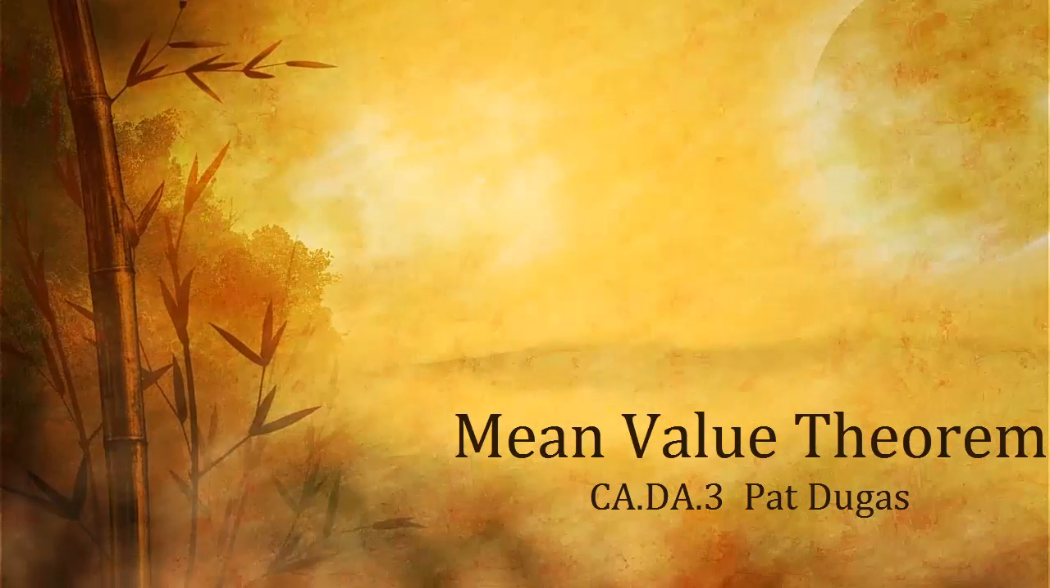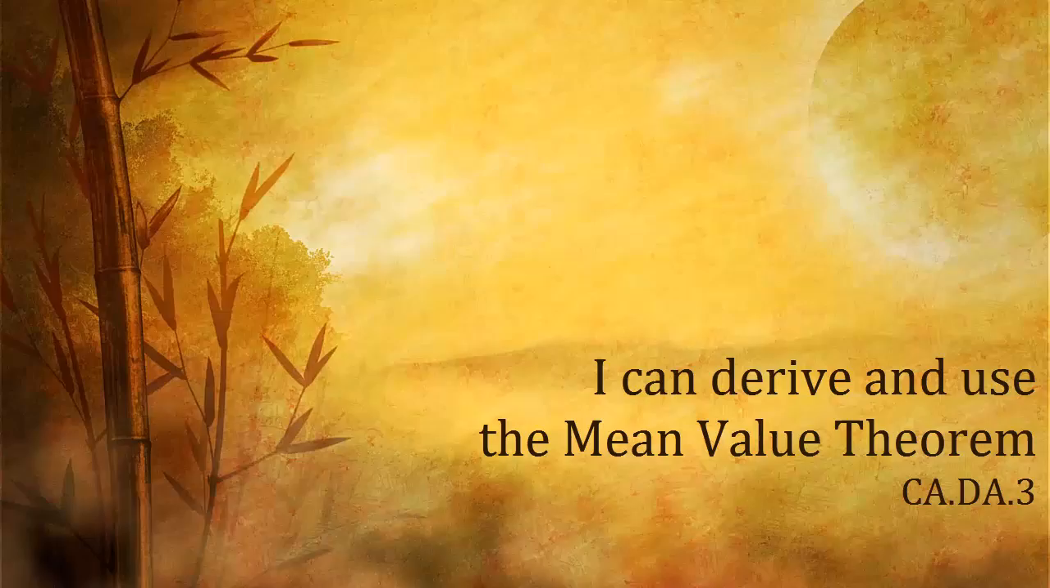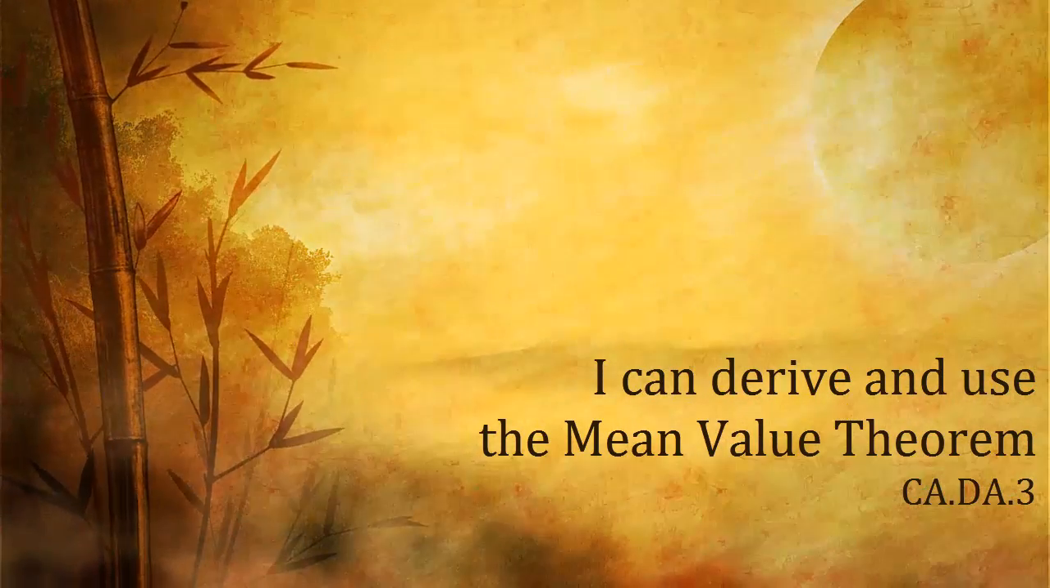So we've talked about the mean value theorem, the idea that on an interval, if it's continuous and differentiable, the slope of the tangent line is equal to the slope of the secant line, at least at one point.